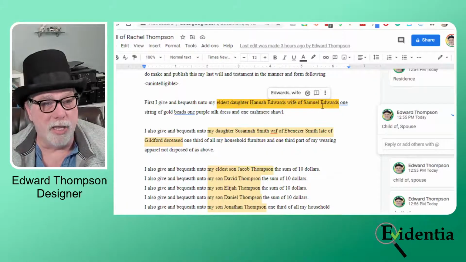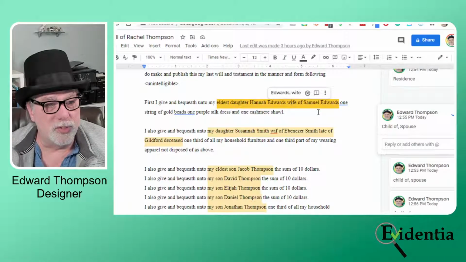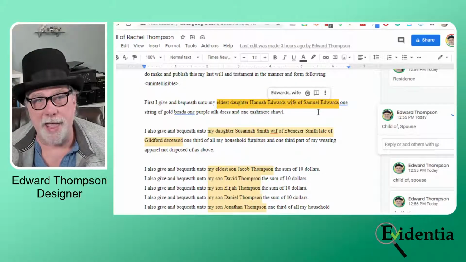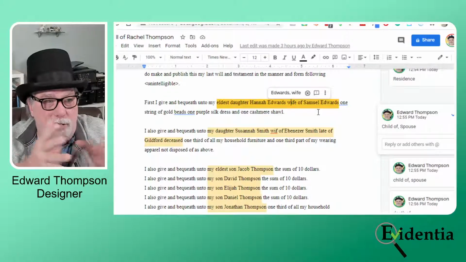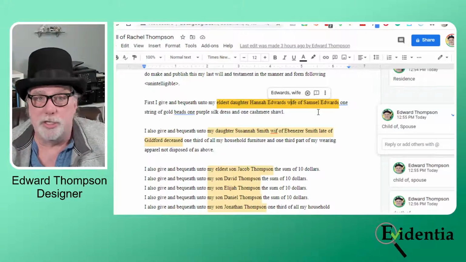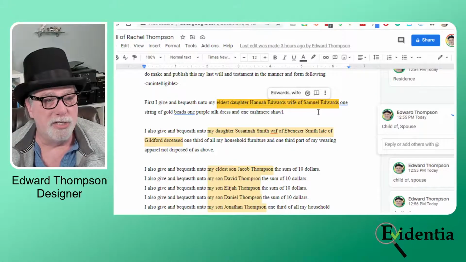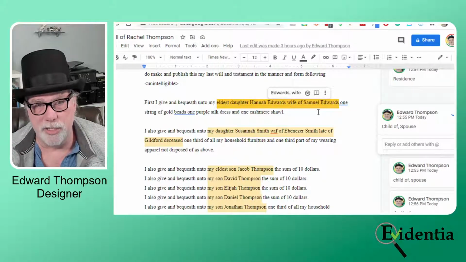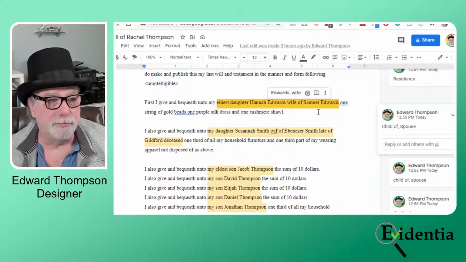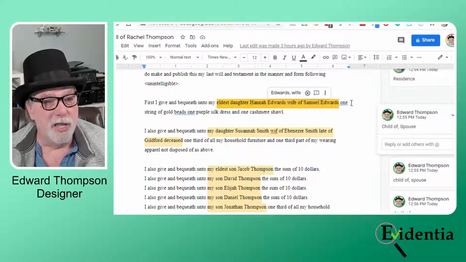I'm also able to glean the spouse, that her spouse was Samuel Edwards. And that gave me a direction to go if I want to research her further. I was able to get considerable information about her and marriage information, etc., once I know where to look. Now, the last thing in this paragraph is what she was bequeathed. She was bequeathed 1 string of gold pearls, 1 purple silk dress, and 1 cashmere shawl.